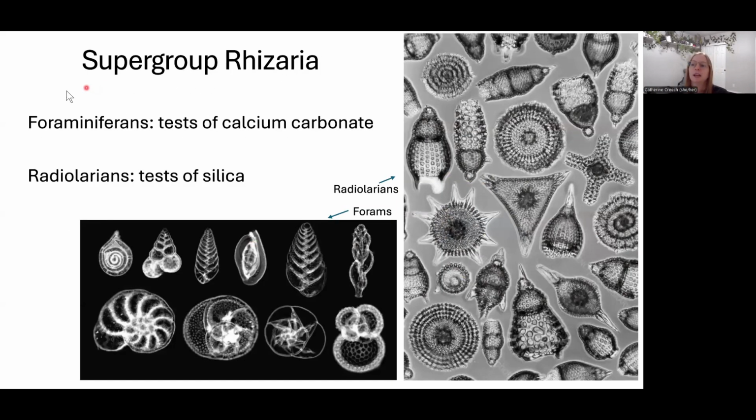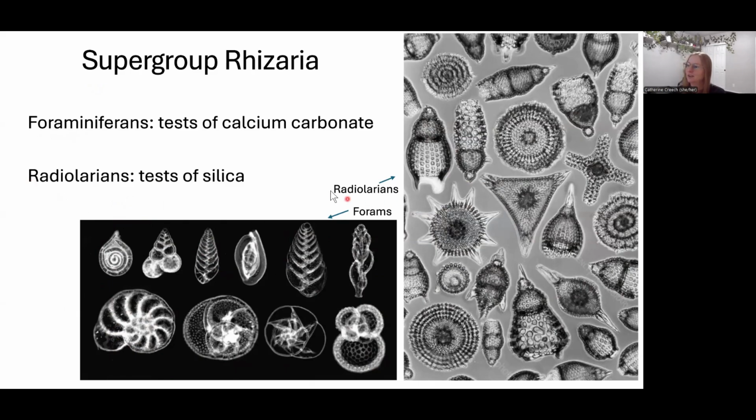In this group, we have two families. We have foraminifera. I'm not going to say the full name, but we call them forams. Here are our forams. These forams have tests that are made of calcium carbonate. So really beautiful, spirally, almost look like a snail shell or a conch shell. Absolutely gorgeous. And then we have radiolarians.